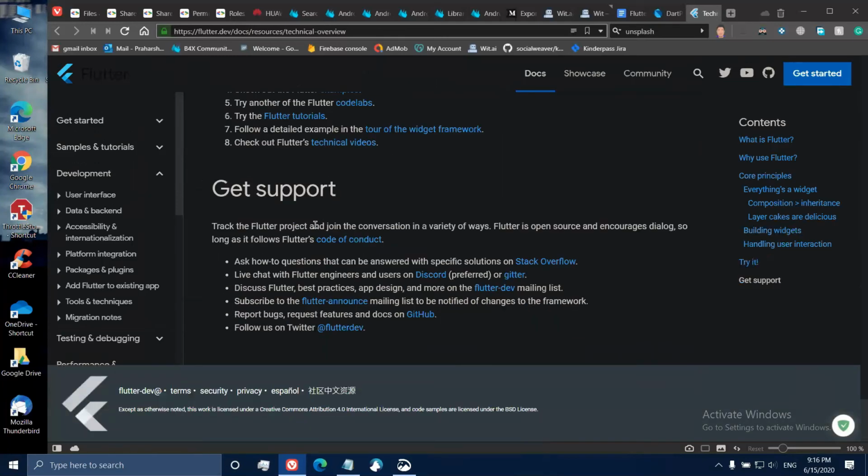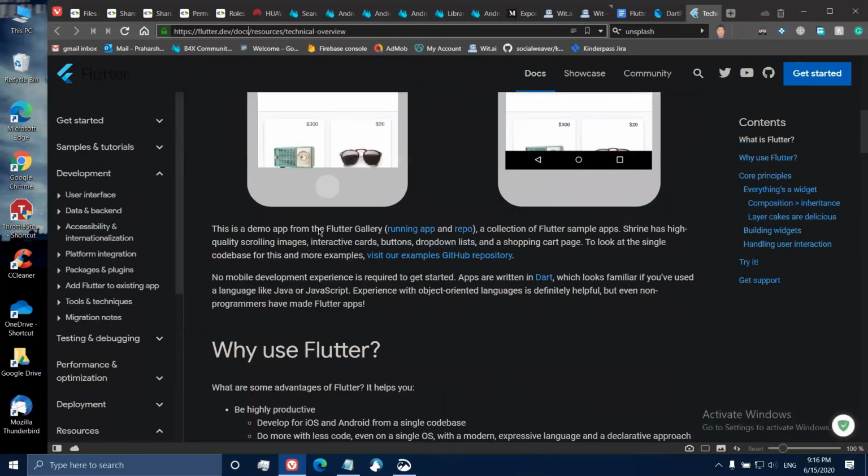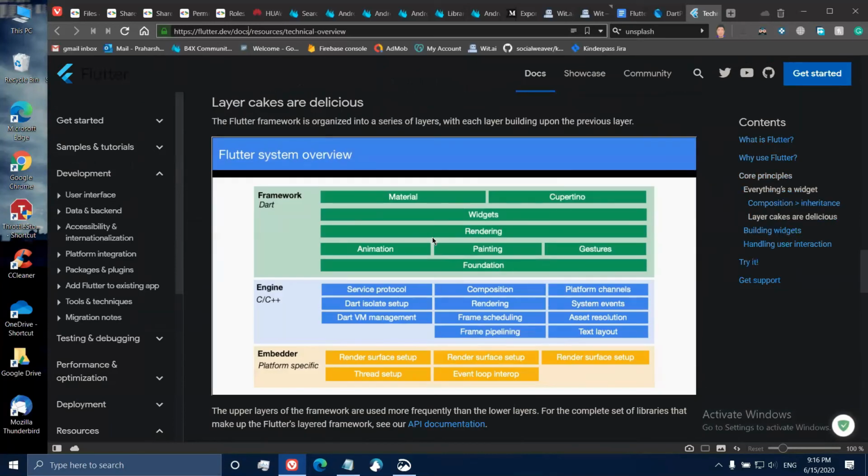And which part of this do I need to know to make apps? I mean, is this just theory or interview questions or selling Flutter? I understand the framework, but do I need to know the engine and embedder parts also?